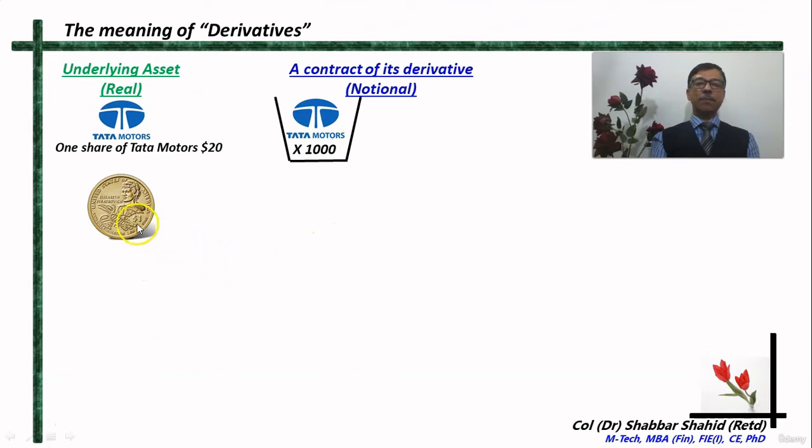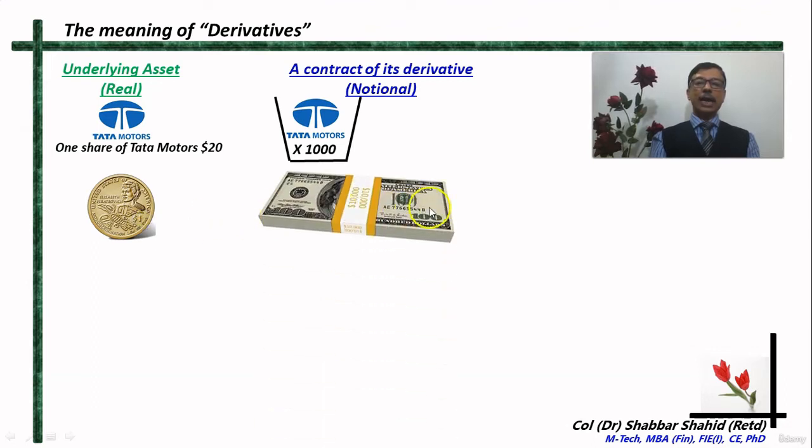Consider another example, a currency like a dollar. A dollar has got some value in relation to other currencies like the yen or the real or the rupee or euro, whatever. And on the other hand, there is a bundle of the same currency, maybe containing $10,000 or $20,000, whatever.